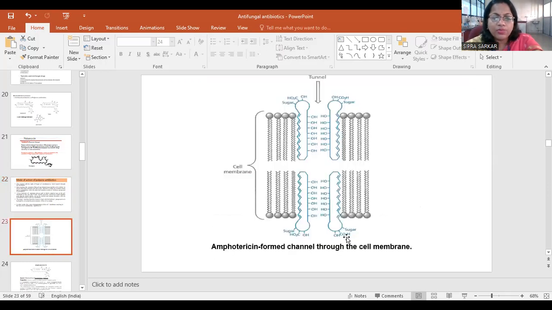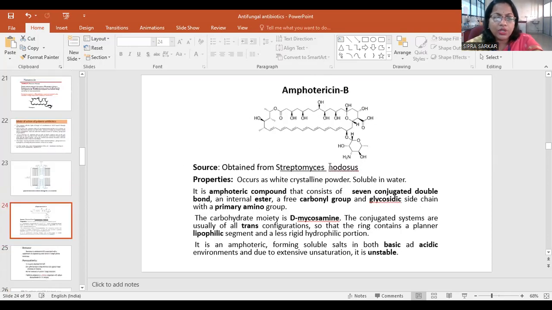So amphotericin forms channels through the cell membrane; the structure is given here. They are forming some ligand binding. Amphotericin B, this drug is showing this property. It is derived from Streptomyces nodosus and occurs as a white crystalline powder. It is an amphoteric compound that consists of 7 conjugated double bonds, an internal free carbonyl group and a glycosidic side.